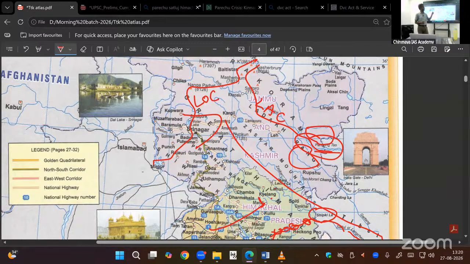What is the difference between LOC, LAC, UPSC question? Take down mark. What is the difference between LOC, LAC? Okay, difference between LOC, LAC. First question. Next, write down dispute, border dispute between India and China.